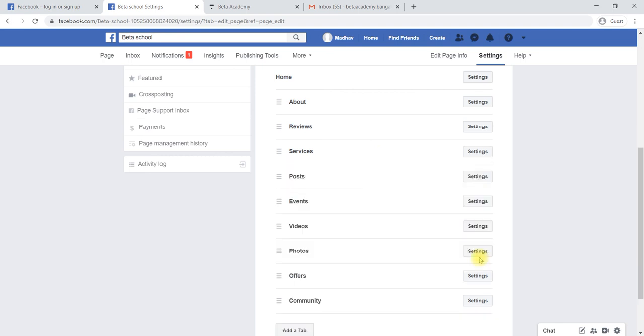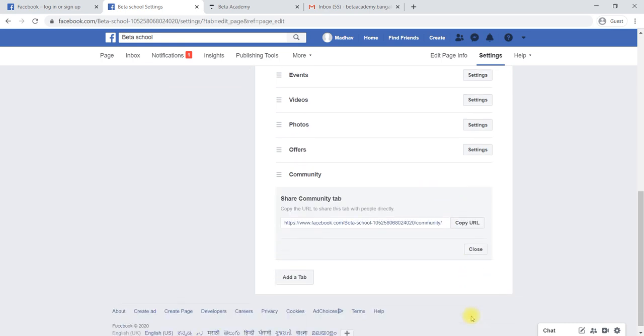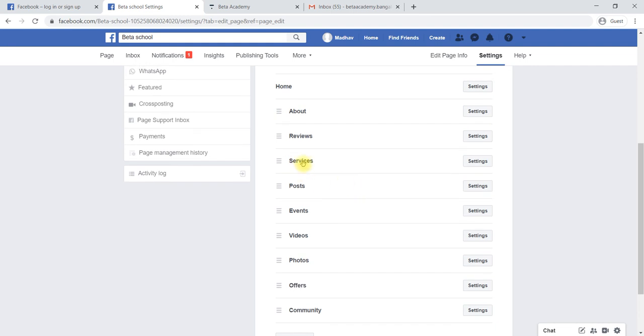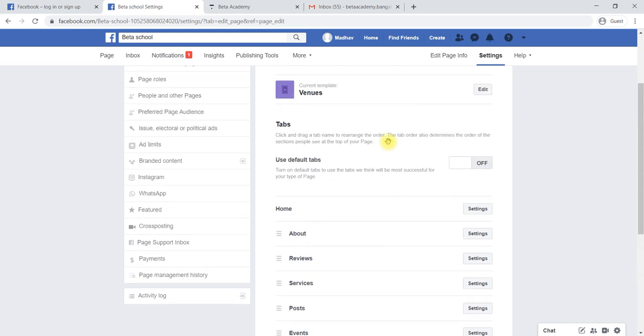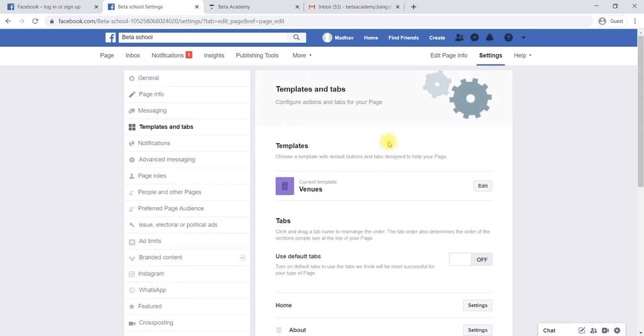Then save. For example, post, event, videos, photos, offers, community, I would like to turn off. Settings I will say, this one you will not be able to turn off because it is the community tab. Then services, like this we can rearrange all the tabs. We can rearrange all the tabs here using settings, templates and tabs.